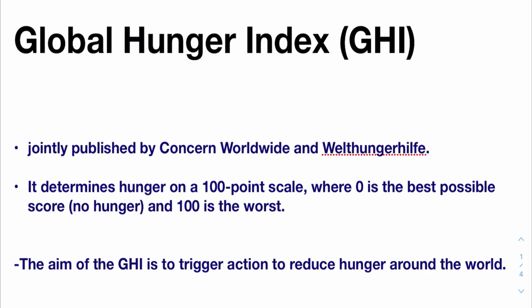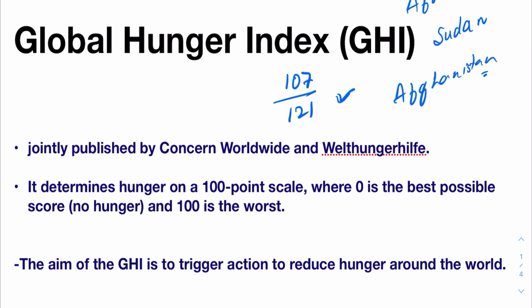The Global Hunger Index has been published and India ranks 107 out of 121 countries in this index. This time India has been put among the list of African countries, just below countries like Sudan, Congo, Ethiopia. The only South Asian country that fares worse than India is war-torn Afghanistan. Let us learn more about this hunger index.